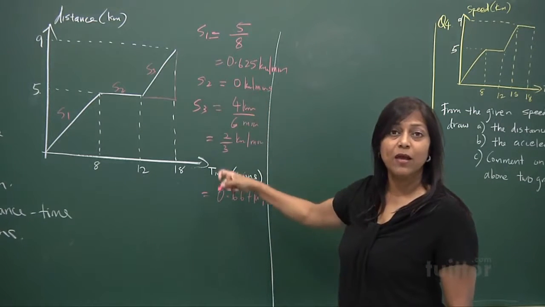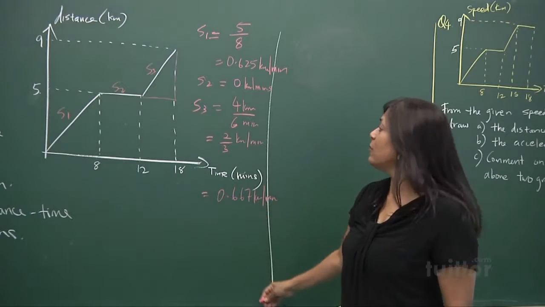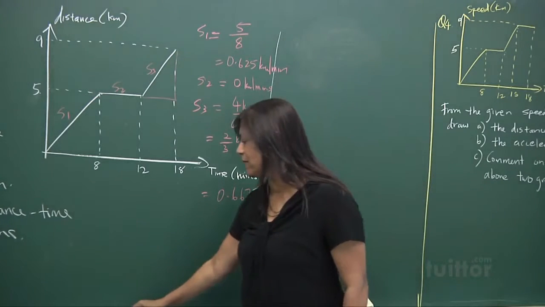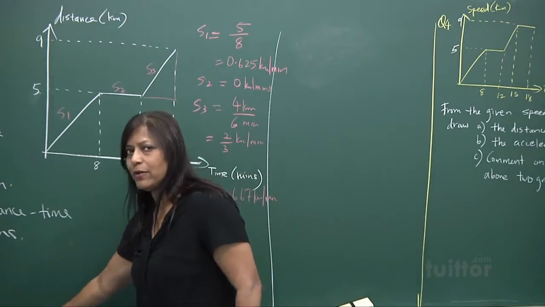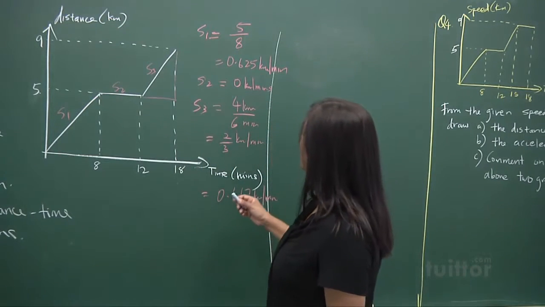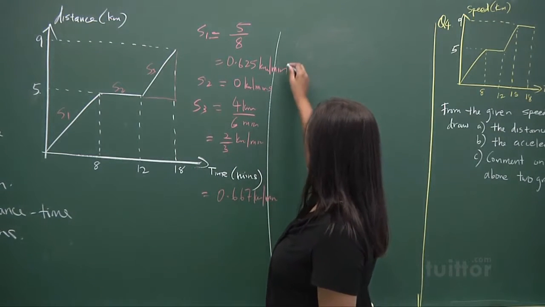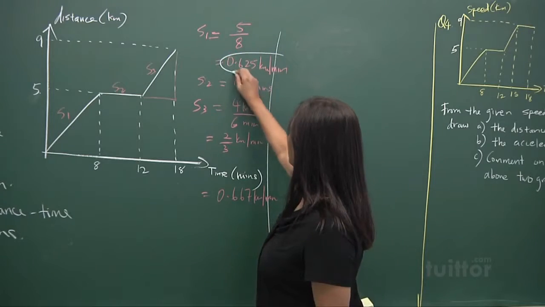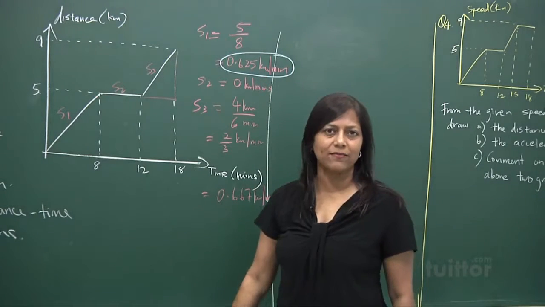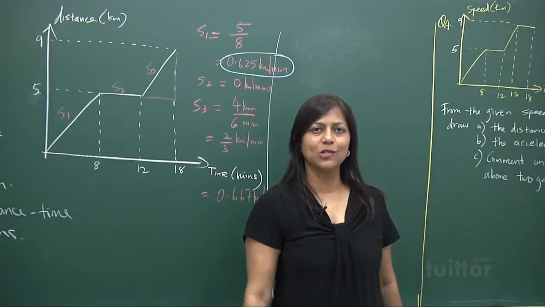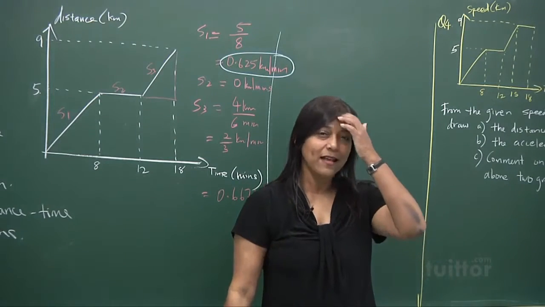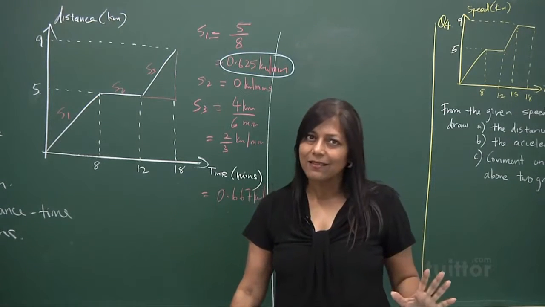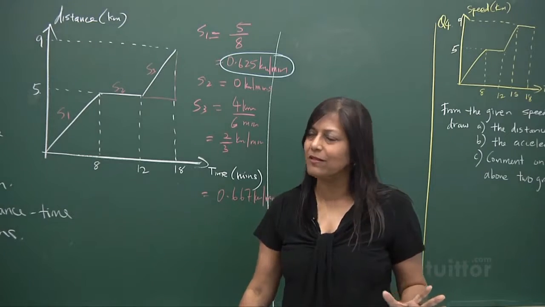S1, S2, S3. So you could see, my dear friends, from here, what does it tell you? That the first 8 minutes, the speed was 0.625. Alright? 0.625 is about 6/10 in estimation.